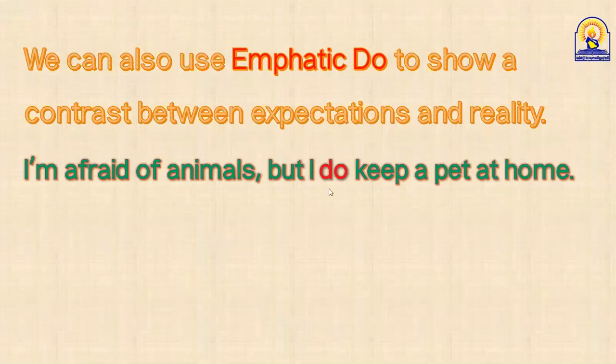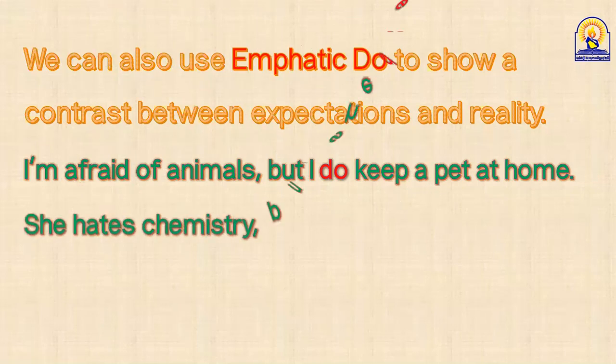So we use do here to show contrast, تناقض, between the reality and expectation. The reality is that I fear animals, and everybody expected that I don't keep any of them. So I surprised or shocked you when I said I do keep a pet at home. Another one, yes, guys.